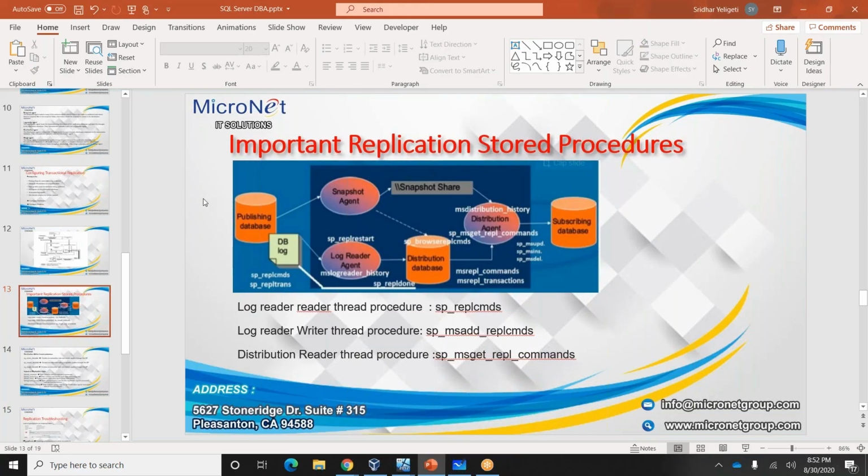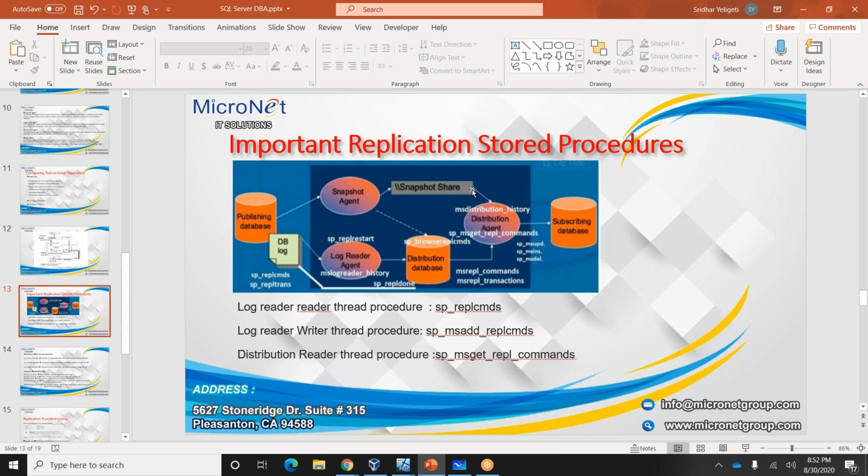See here, first thing, in a publication database, the first time in a transaction replication, the snapshot agent will be running. Whatever the snapshot is, it will go to the snapshot share, and data will be available there. From there, the distribution agent will take the data through the distribution database and push it to the subscriber database. The snapshot agent does this the first time.